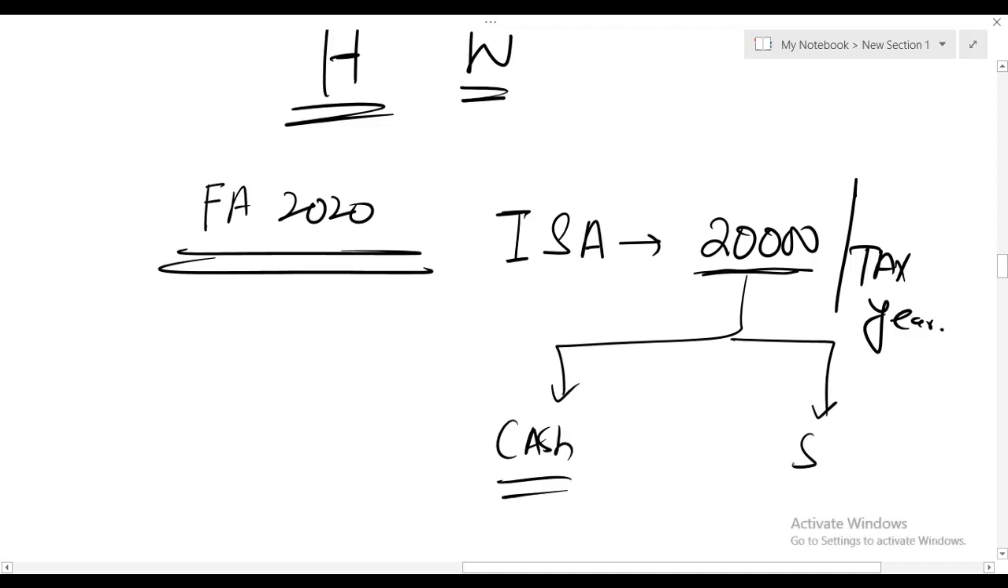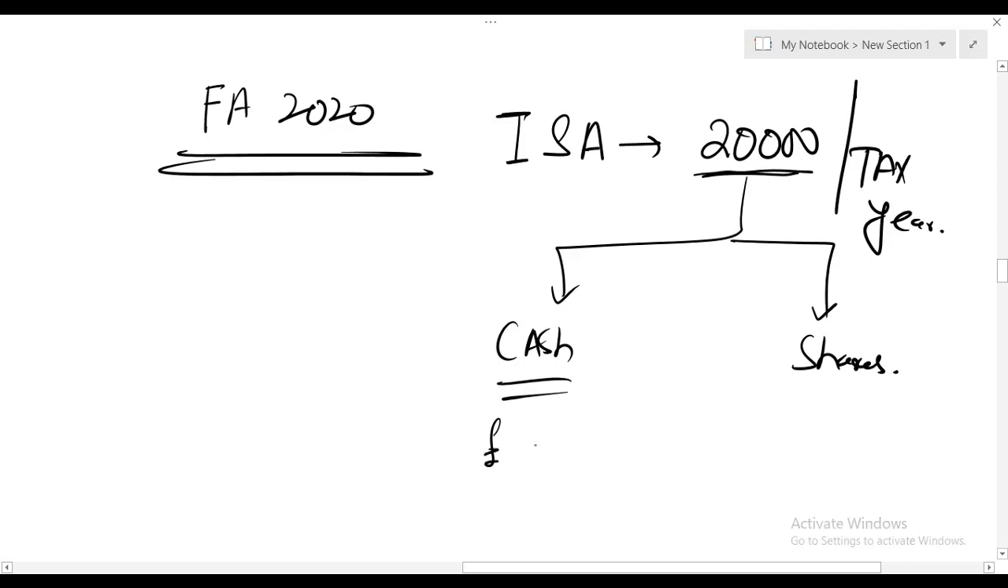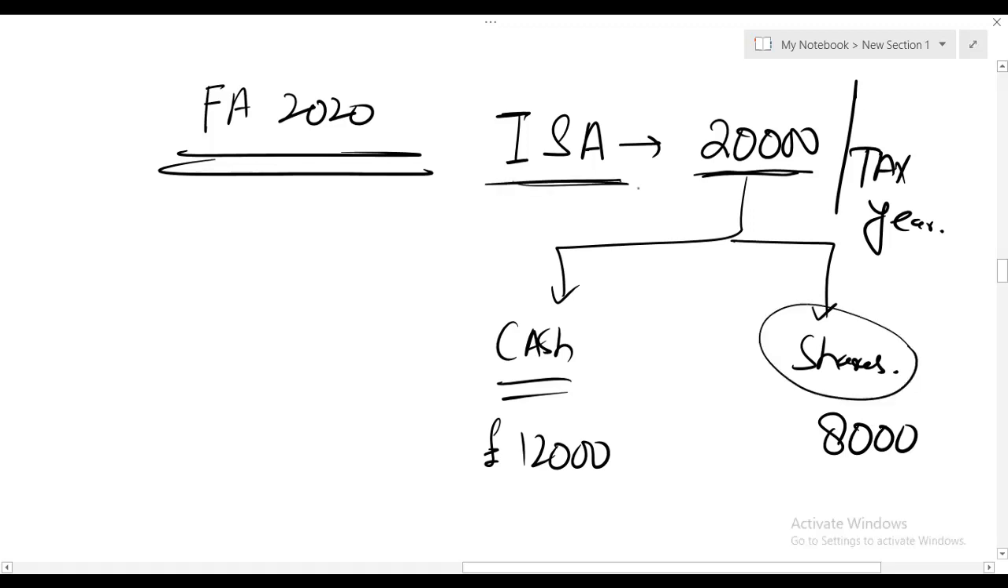It's up to you. Just for example, in ISA you have kept cash of 12,000 and for 8,000 you have bought shares. The limit of ISA is 20,000. Either you keep that 20,000 in the form of cash or shares. For example, 12,000 in the form of cash and 8,000 in the form of shares. Then those shares are in ISA. The dividend income from these shares is exempt.